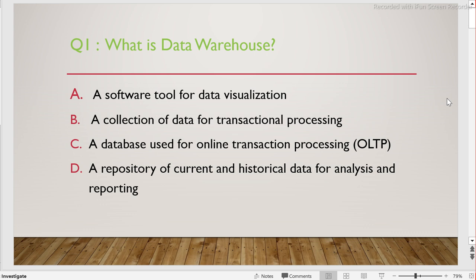I will also give you some time. You can pause the video and guess the answer to each of these questions, and after that I'll tell you the answers too. And the last question, which will be the sixth question, is for you to answer. You have to comment in the video what you think, based on your understanding, should be the answer for that particular sixth question, which will be at the end of this video.